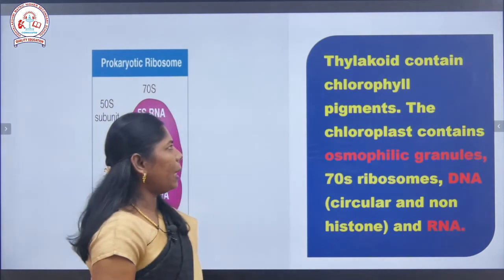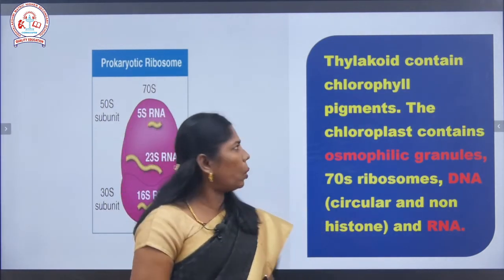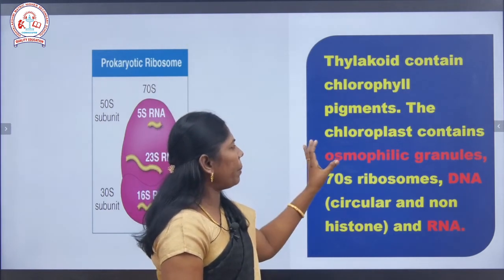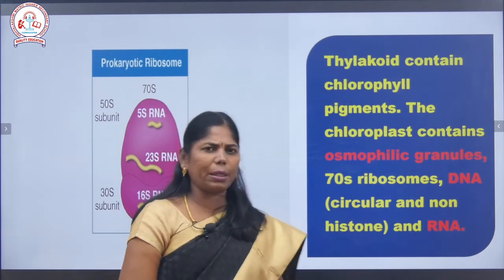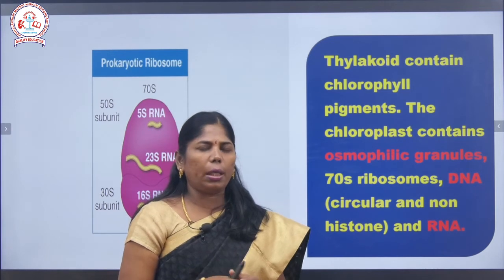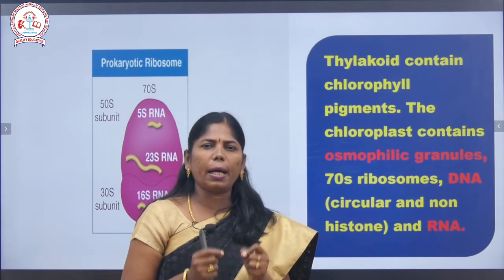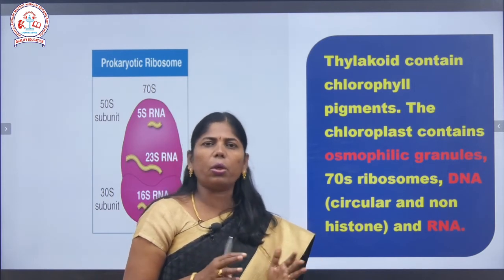The thylakoid contains pigments, mainly chlorophyll pigments. Inside the chloroplast there are osmophilic granules, and also small ribosomes. There is circular DNA, and circular DNA has non-histone proteins. One type has histones, the other has non-histones.